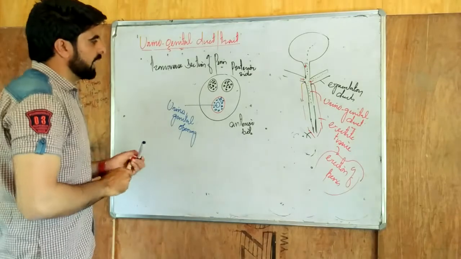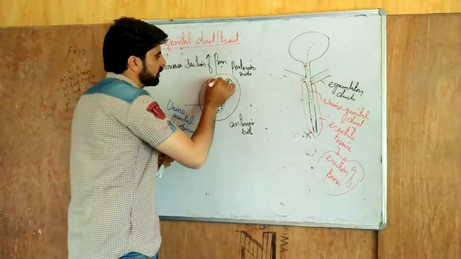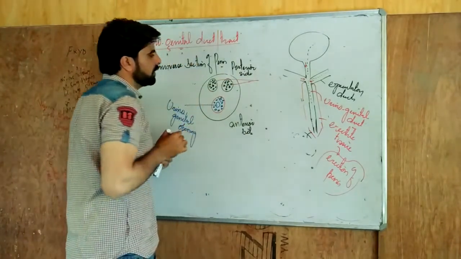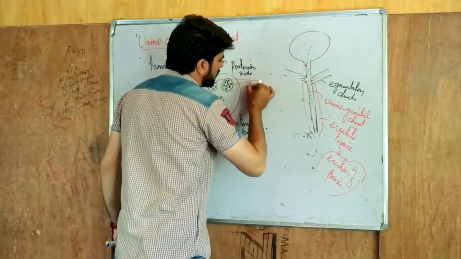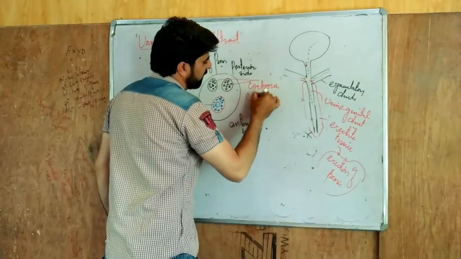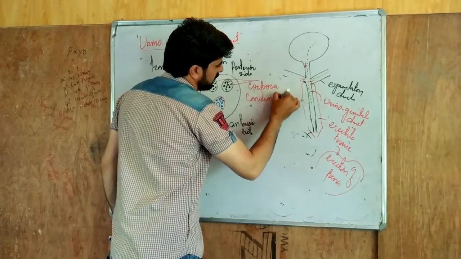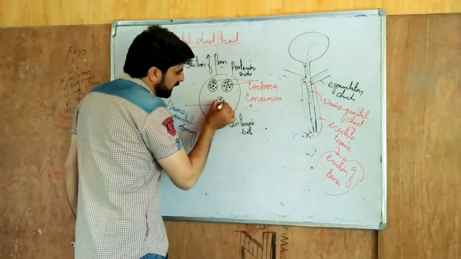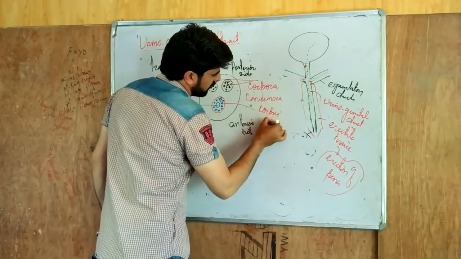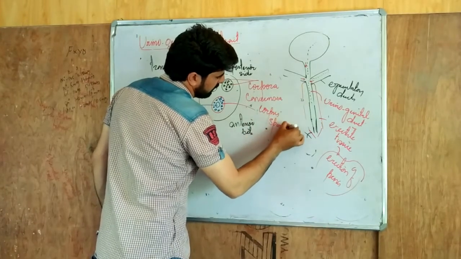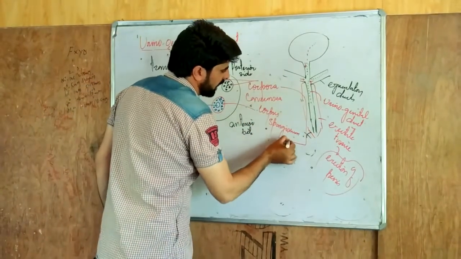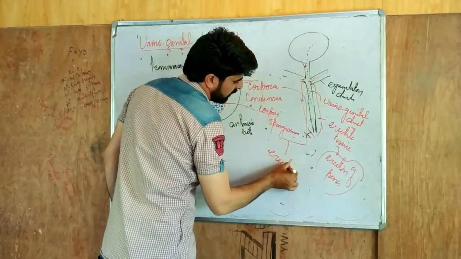The tissues acting as erectile tissue, like this one and this one, these two together are called the corpora cavernosa. And this erectile tissue is known as the corpus spongiosum. Now these together act as the erectile tissues.